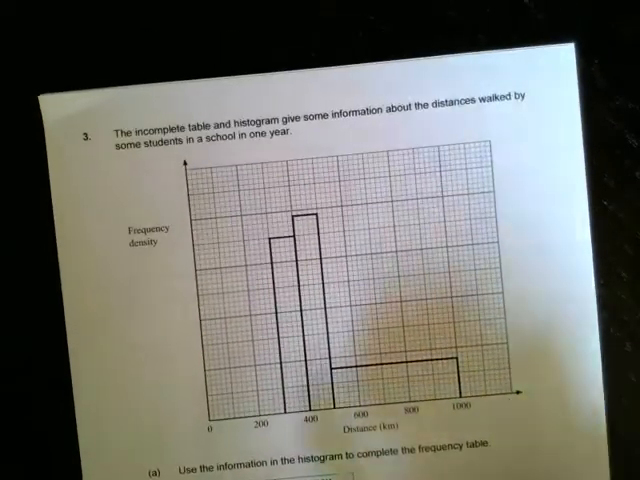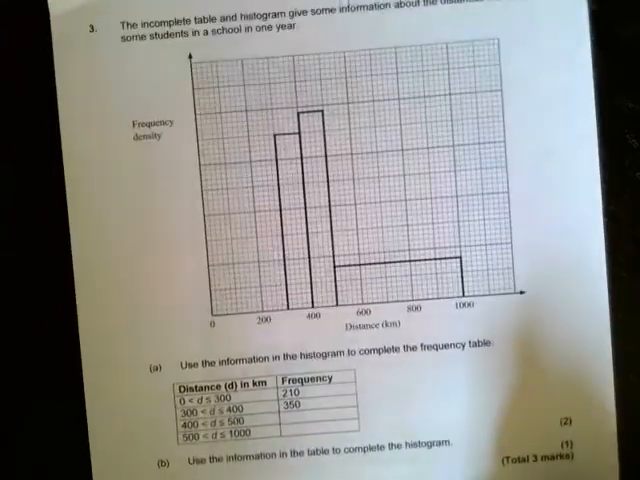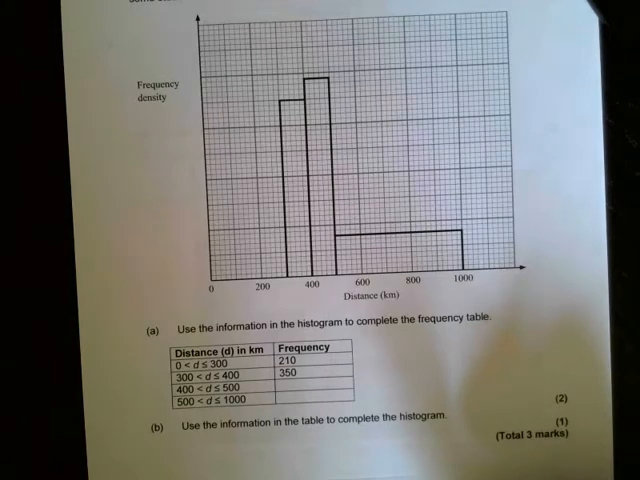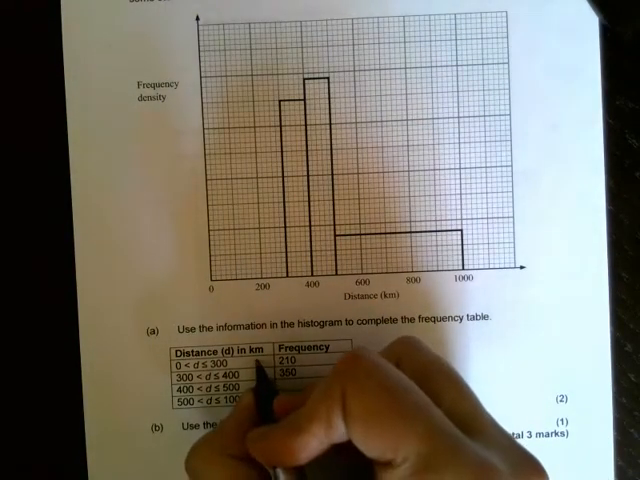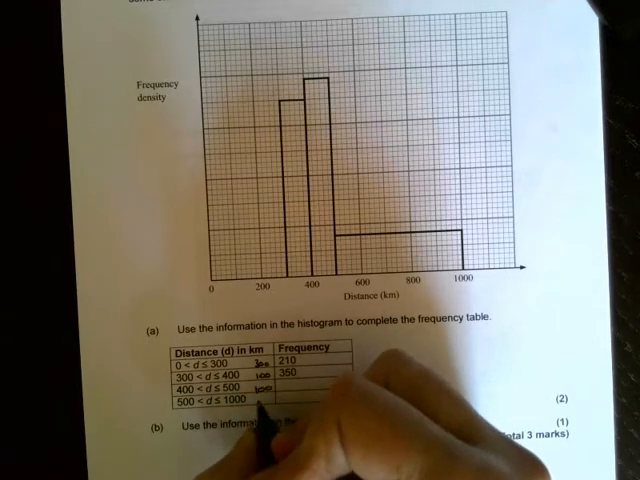Question 3. The incomplete table and histogram gives some information about the distances walked by some students. Blah blah blah. Right, so we're going to need both. Use the information to complete the frequency table. Okay, so first off, let's work out the class widths for our groups: 300, 100, 100, 500.